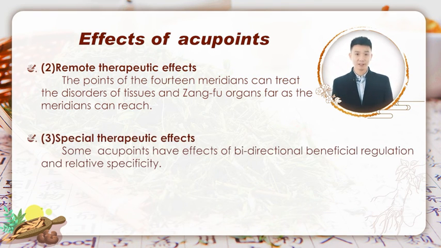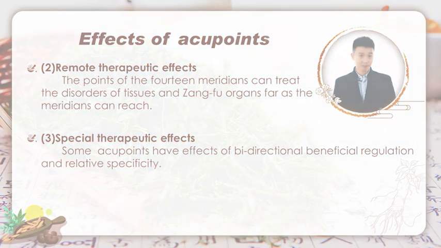The third aspect is the special therapeutic effects. Some acupoints have effects of bidirectional beneficial regulation and relative specificity. For instance, He Gu can be used to treat fever, which should be categorized as the special therapeutic effects.